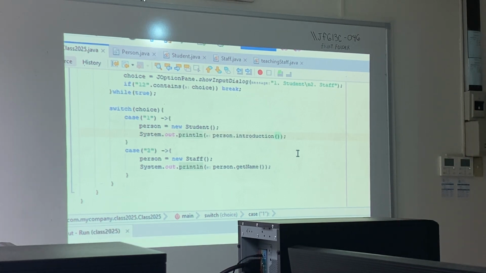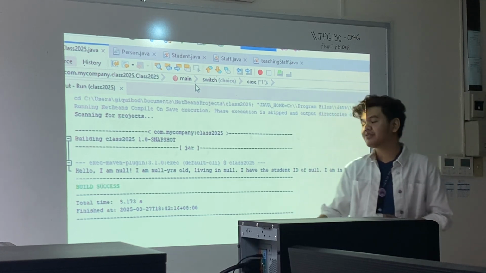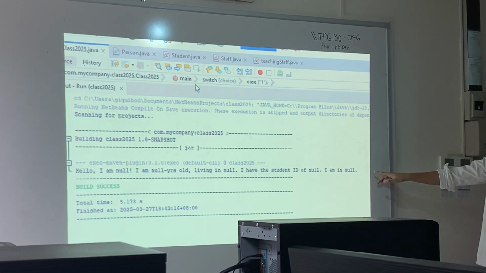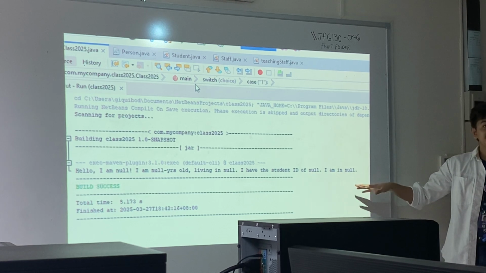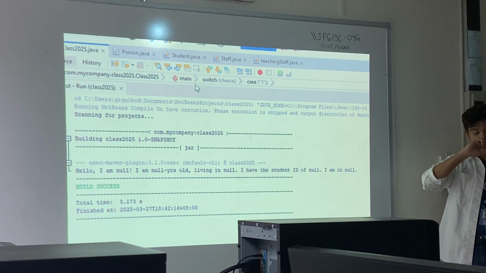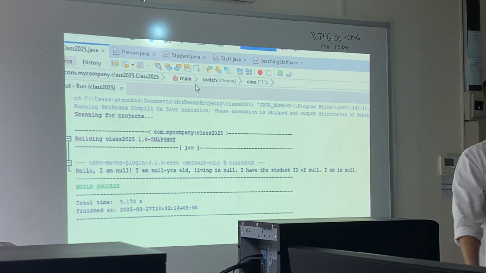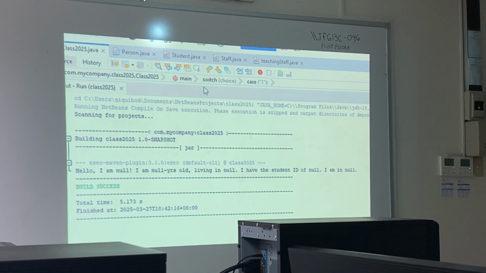So, if I were to run this, say 1, I choose 1, which is the person, which is the student. This is the introduction of the student: I have the student ID of null, and I am in null, which is the program. We did not make this introduction inside the main. We made this introduction inside student, because we can access those fields there, and it is guaranteed that the class has them.